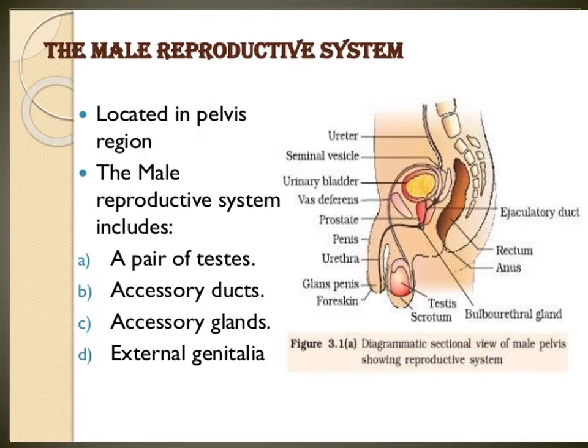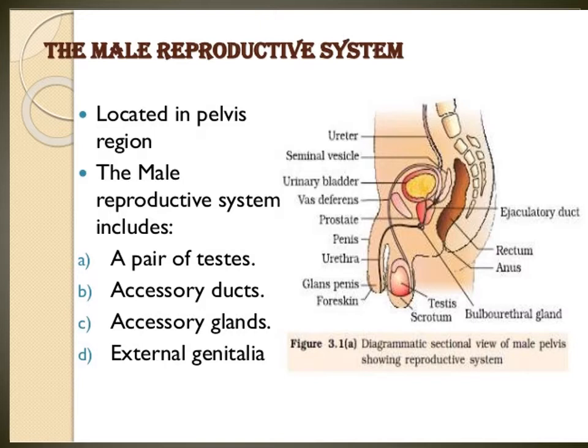Next one, epididymis. This is a tightly coiled structure lying on the top of the testis that helps to store the sperms temporarily. It leads into the vas deferens.